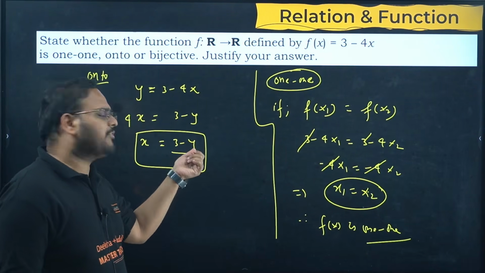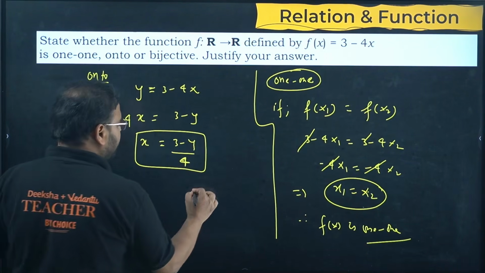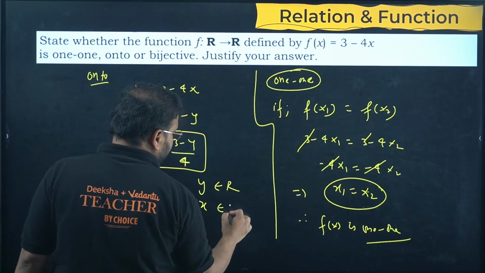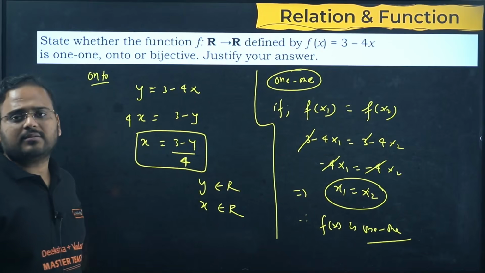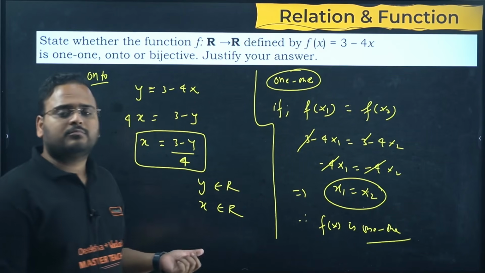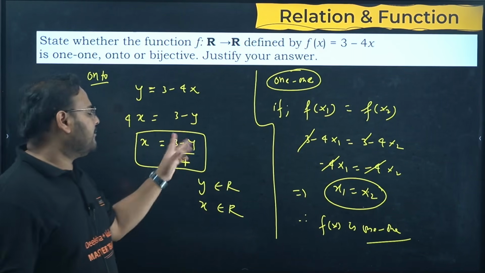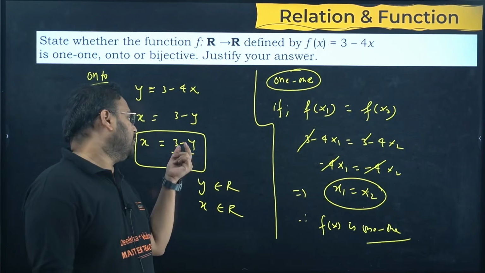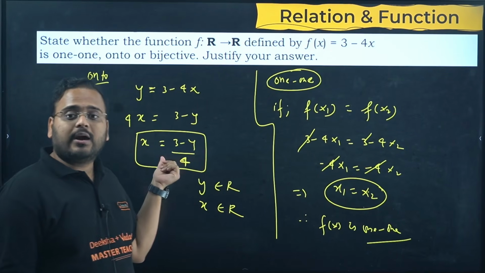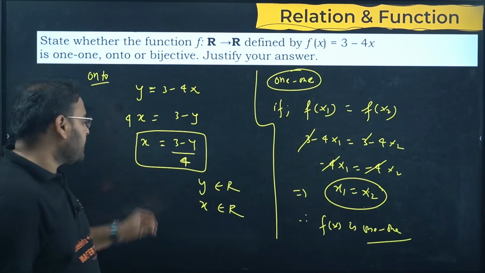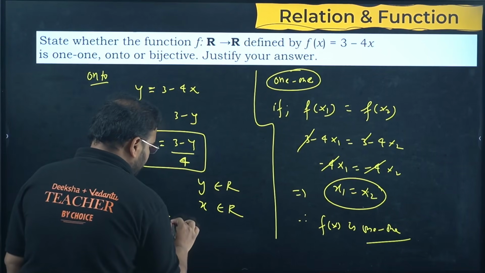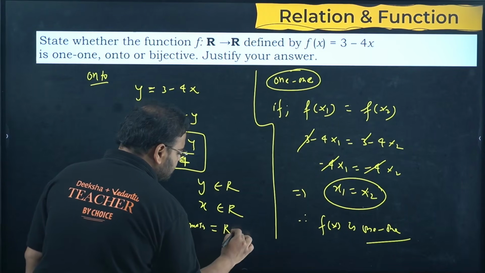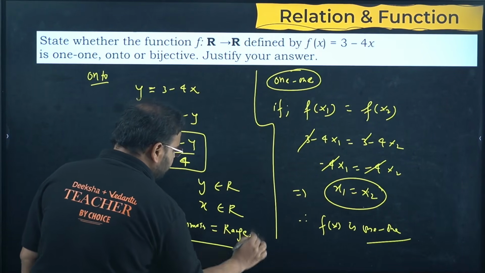Any real value you take for y, the corresponding x will also be a real number. Take y as 1, 3 minus 1 by 4, 2 by 4, real number. Take y as minus 4, the same. It means your codomain and range are equal.